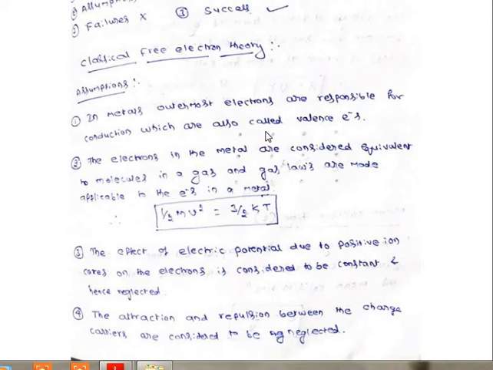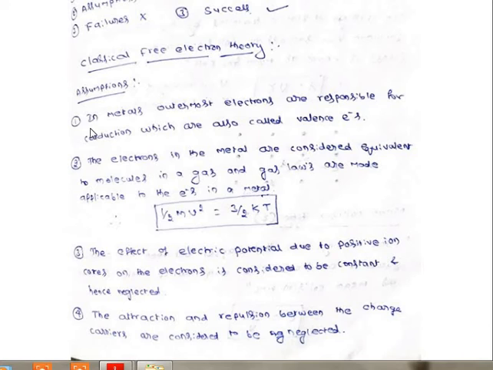So classical theory is a model. They tried to explain the electrical conductivity of metals. That concept is explained through some kind of model, and they assumed the model called the kinetic theory of gas models. Means they are considering the electrons as gas molecules; how the gas molecules behave, in the same way electrons also behave, like that they assumed. Now first, the assumptions of the classical theory. What they assumed to explain this conductivity.